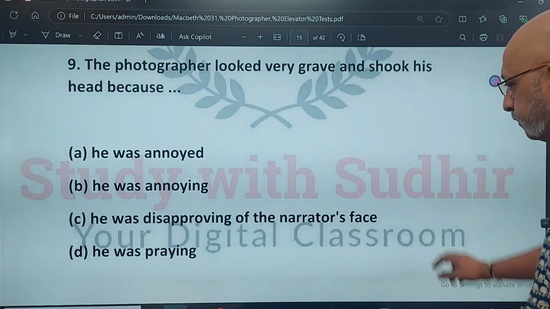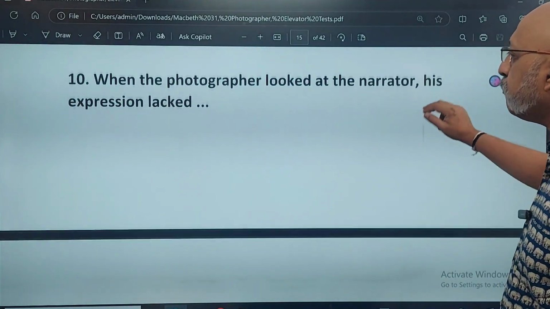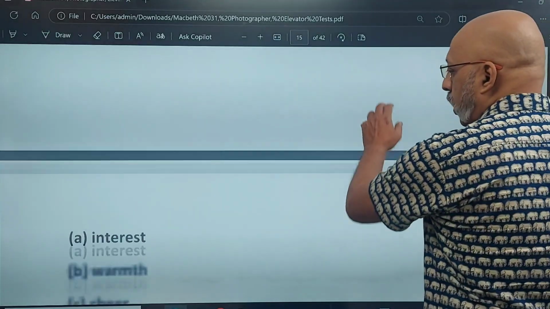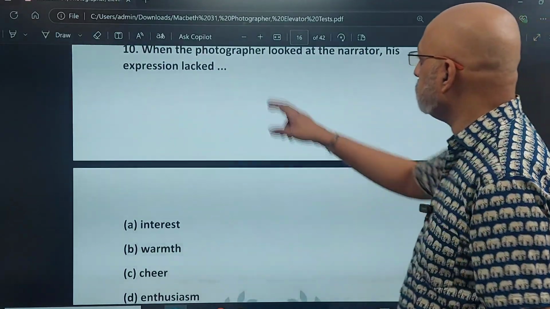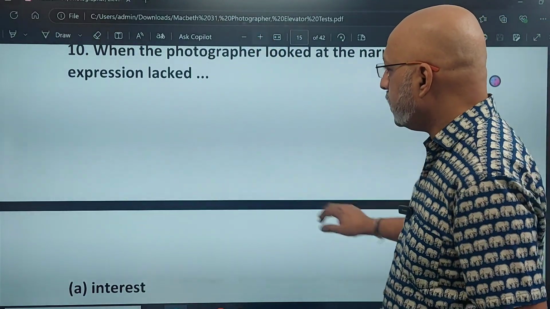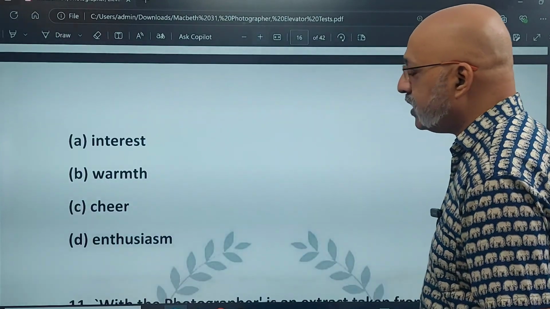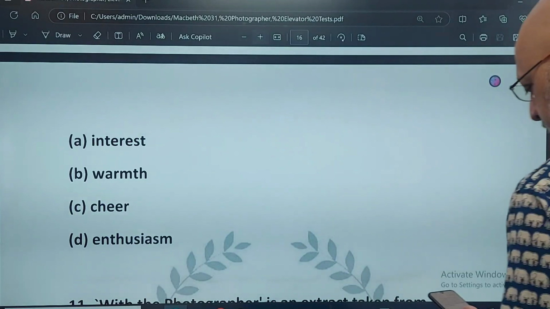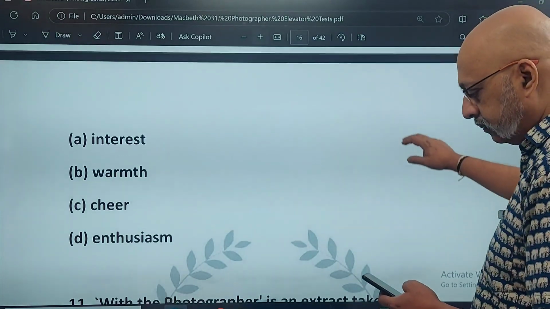So ninth, C. When the photographer looked at the narrator, his expression lacked what? His expression lacked interest. His expression lacked warmth. His expression lacked cheer, means happiness, or did it lack enthusiasm? His expression lacked enthusiasm. 10th, D.